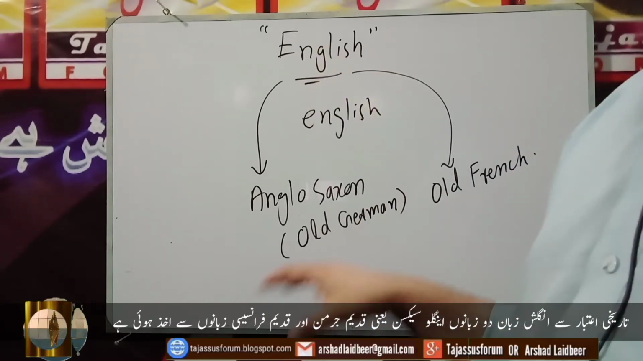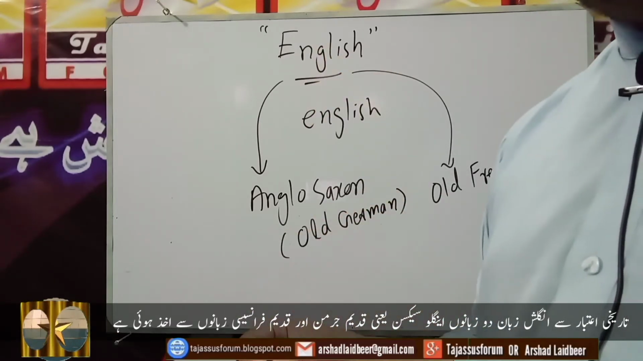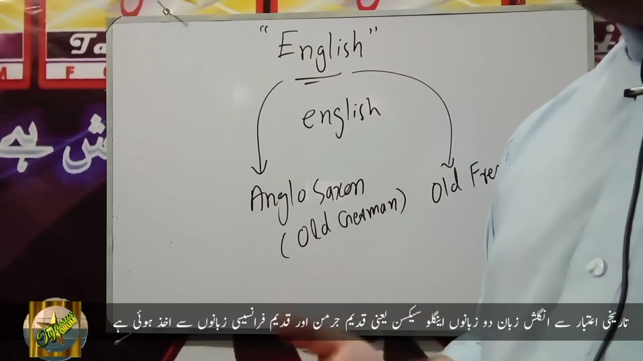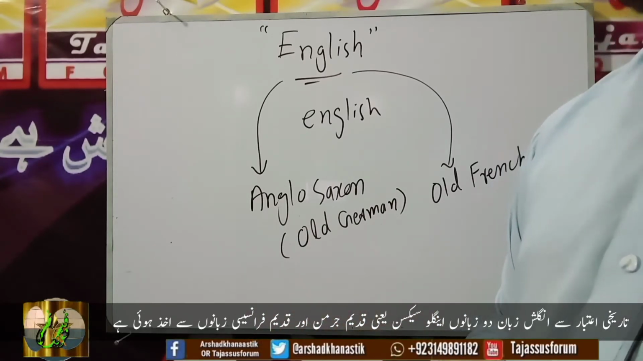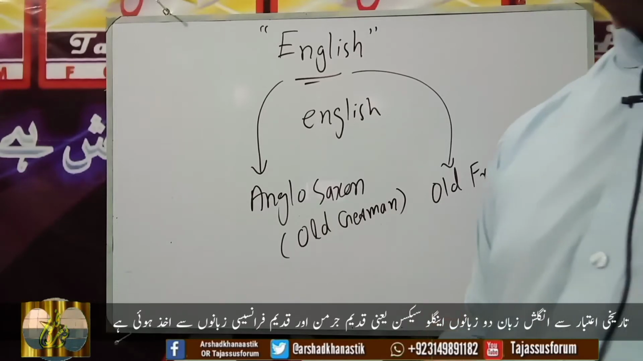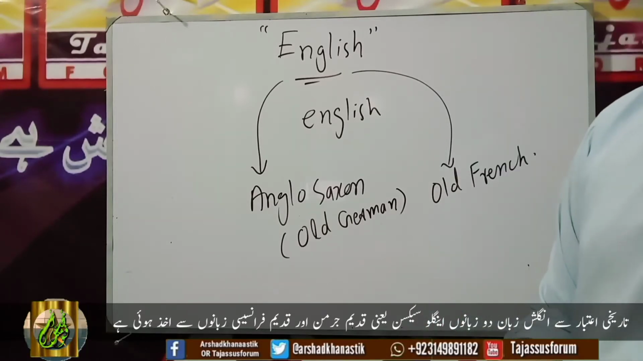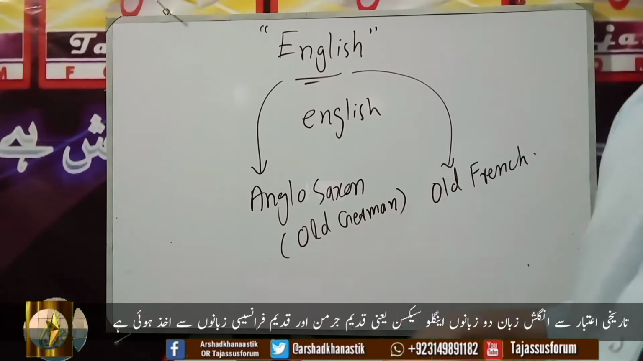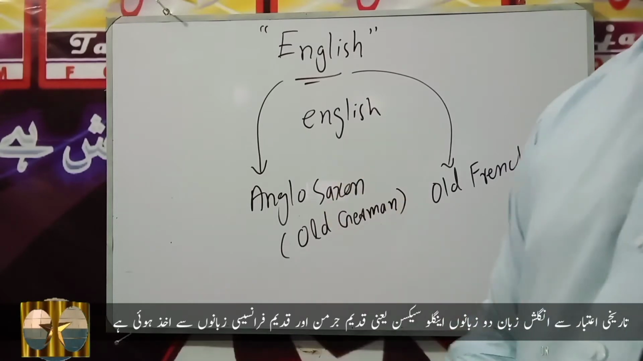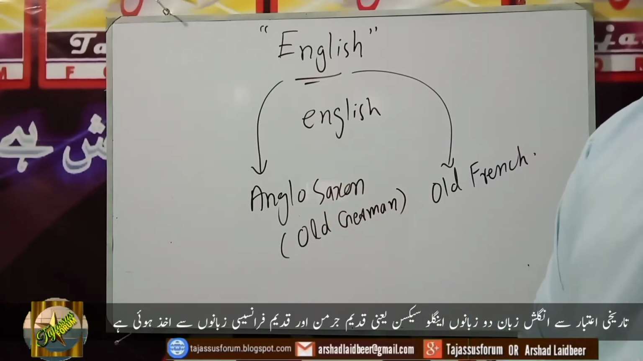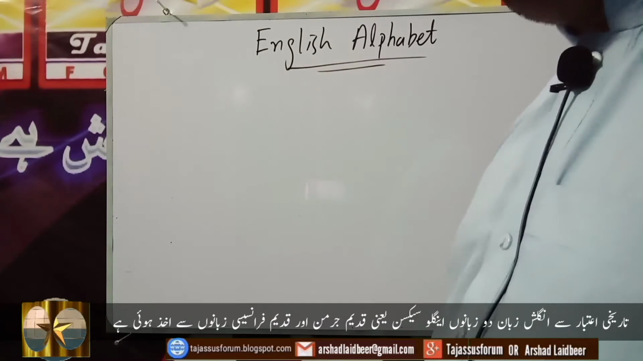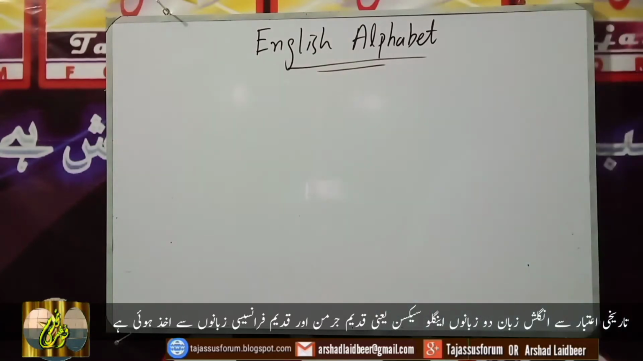Now we cannot say that only these two combined and made English. Surely with the passage of time, a lot of other languages contributed to the formation of the English language, but the major portion was contributed by these two languages. Okay, so now we are going to discuss the English alphabet. The English alphabet has 26 letters,